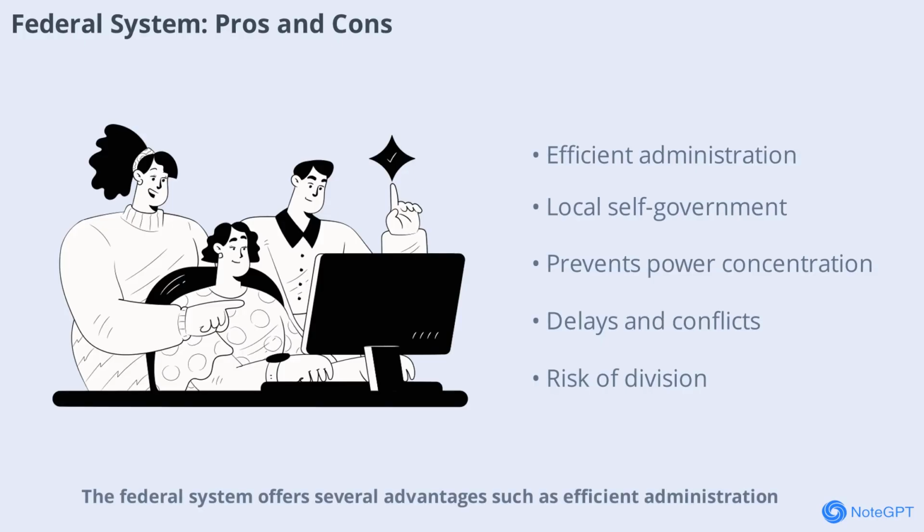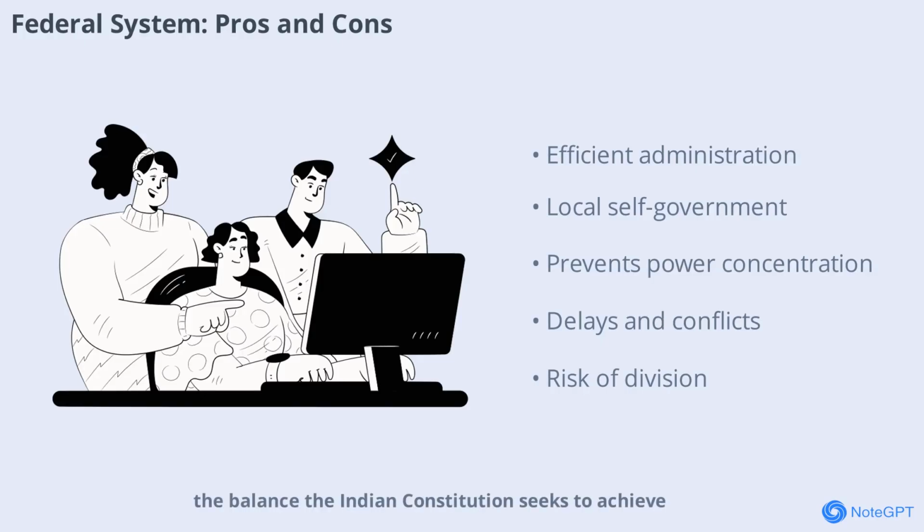Federal system offers several advantages, such as efficient administration, local self-government, prevention of power concentration, protection of regional interests, and promotion of unity and diversity. However, it also has disadvantages including a potentially weak central government, delays in decision-making, conflicts between center and states, higher administrative costs, and the risk of division. Understanding these pros and cons helps in appreciating the balance the Indian constitution seeks to achieve.